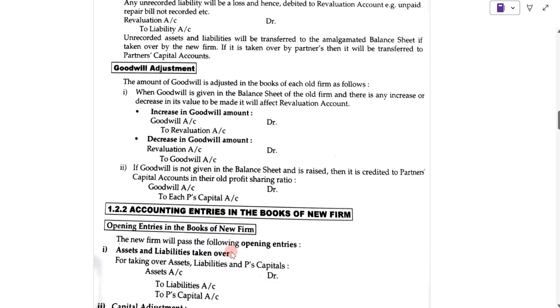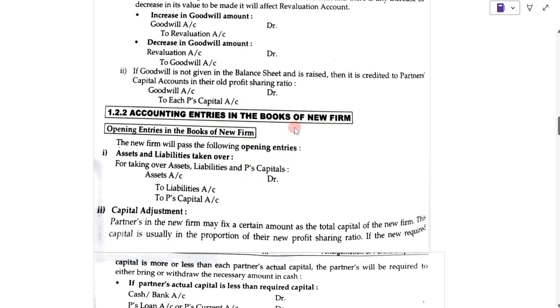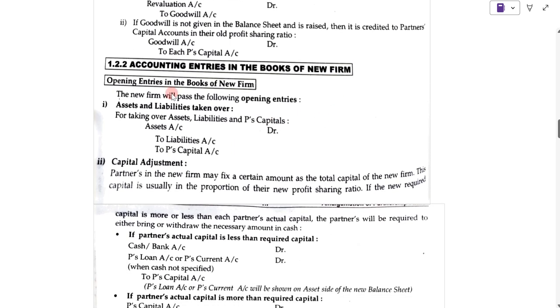Now the accounting entries or journal entries in the books of the new firm. The opening entries in the books of the new firm will be the assets and liabilities taken over, because the old firm is transferring all its assets and liabilities to the new firm. The assets and liabilities taken over, and at what price they are taken over, have to be recorded in the books of the new firm. So assets account debit to liabilities account credit to partners' capital account credit.